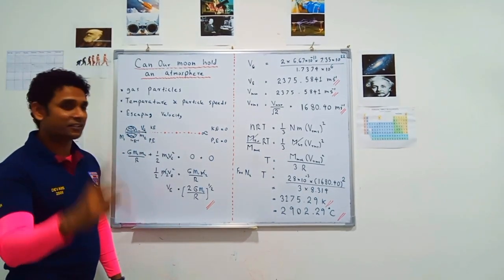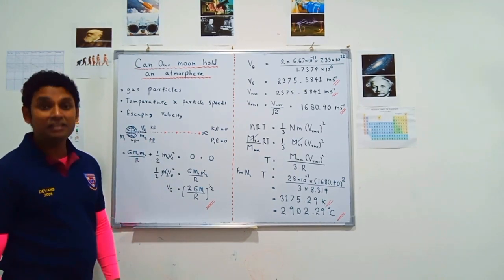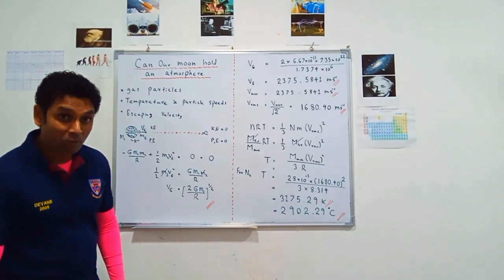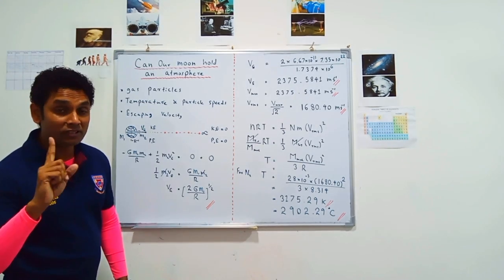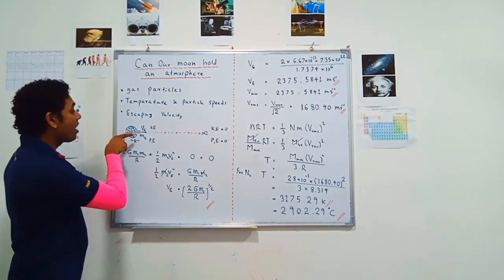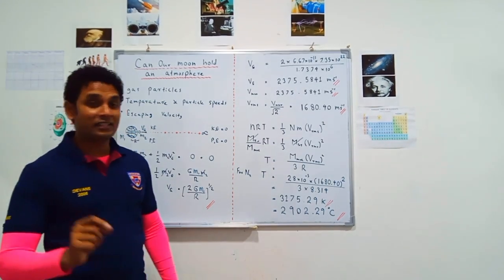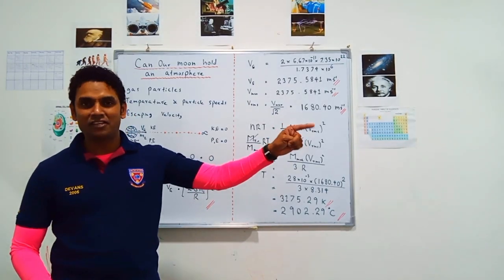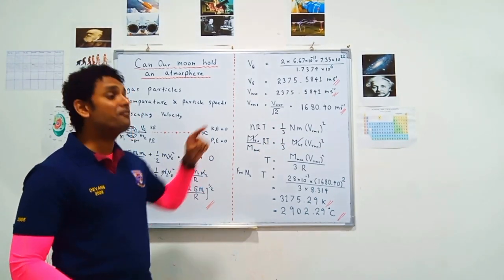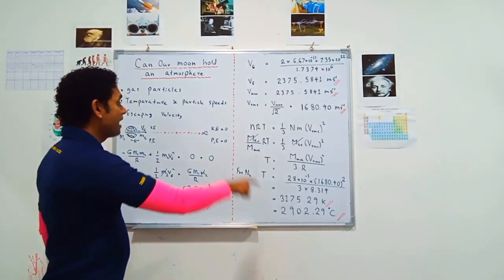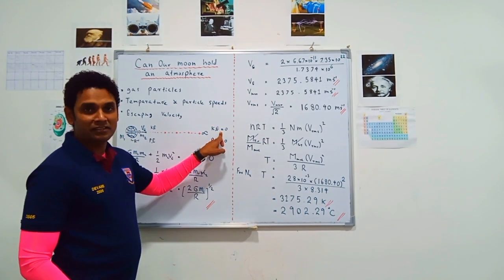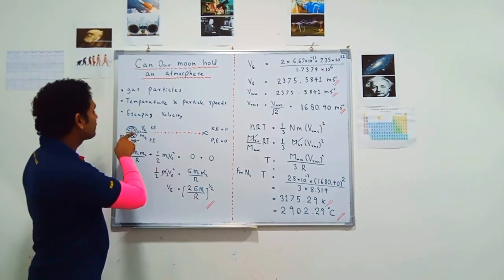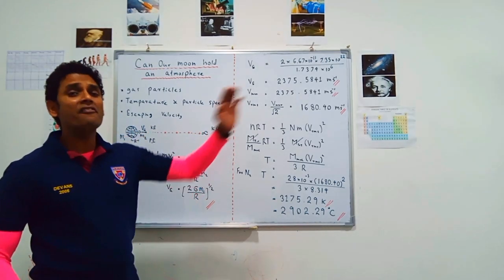So it has two energies. First, it has the kinetic energy when moving. Then it has the potential energy due to the gravitational field. If it has the escaping velocity, it will go until infinity without stopping. So at infinity, the object will stop, and there's no kinetic energy. And at infinity, there's no gravitational field because it's far away.